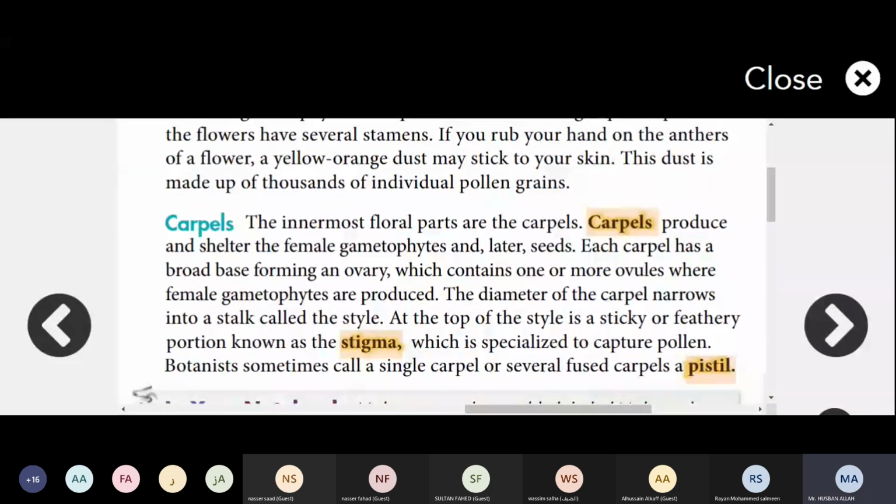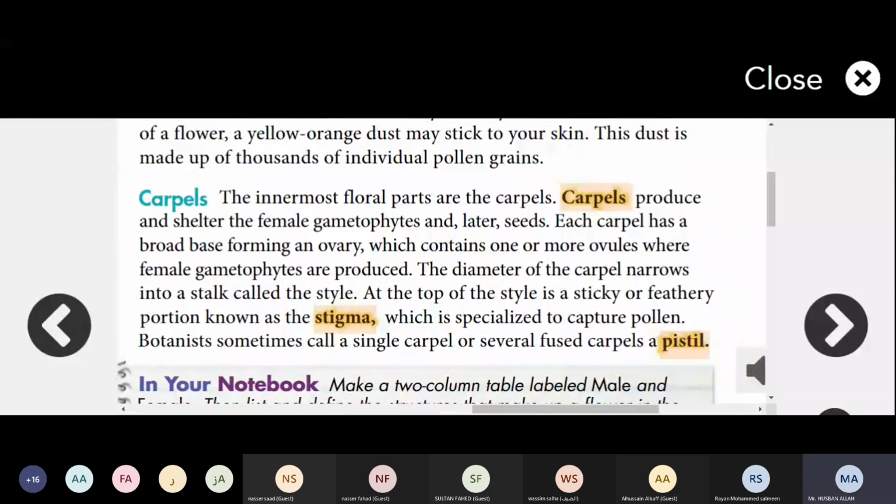Next we have carpels. The innermost floral part, the carpel, produces and shelters the female gametophytes, and later on it will protect the seed.